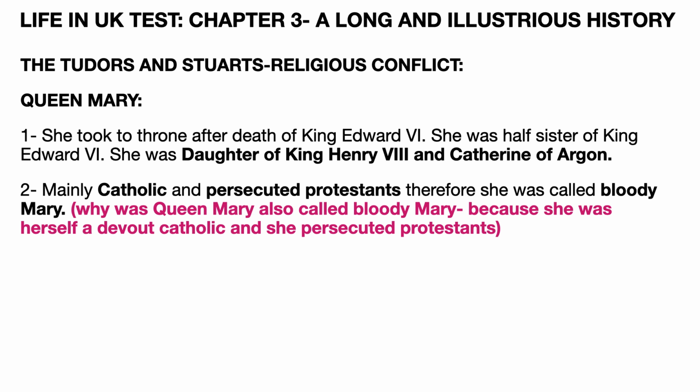When King Edward VI died, his half sister, Queen Mary, became the Queen. Now, she was the daughter of King Henry VIII and Catherine of Aragon. Queen Mary was mainly Catholic and she persecuted Protestants, therefore, she was also called Bloody Mary. The question asked is, why was Queen Mary also called Bloody Mary? The answer is because she was herself a devout Catholic and she persecuted Protestants.